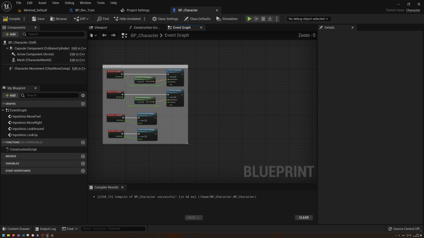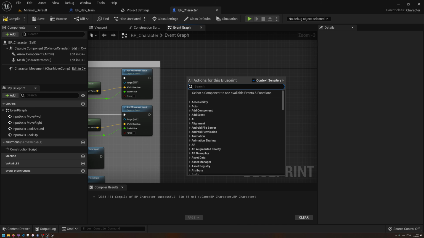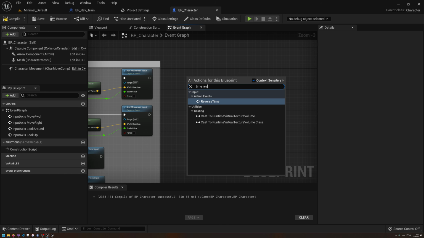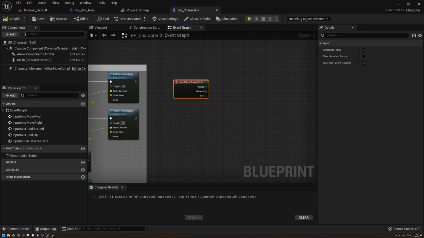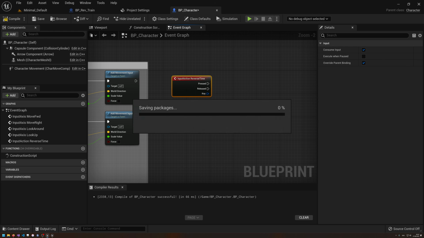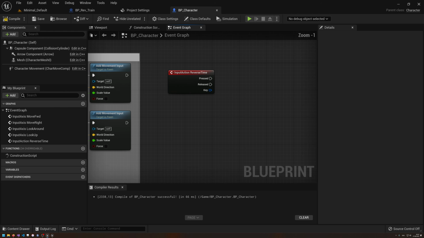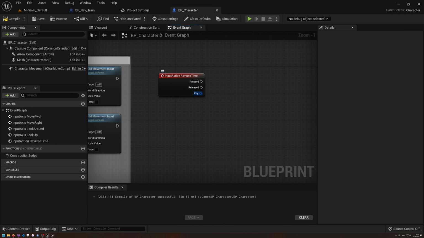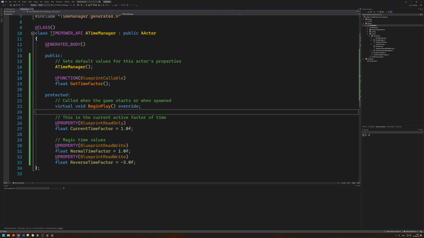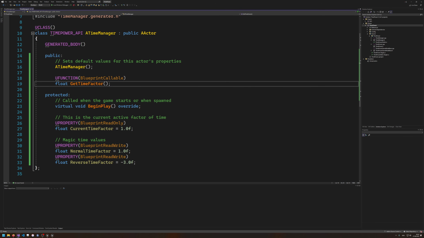Okay, so now we're going to do the fancy stuff. So how did I call this? Time reverse. Yeah, action events reverse time. And we have a pressed and released for reverse time. So now we just need to hook them up, press and release. And we need to hook them up to our time manager. So our time manager needs to be capable of enabling and disabling reversing.